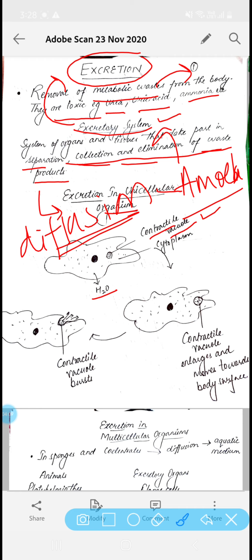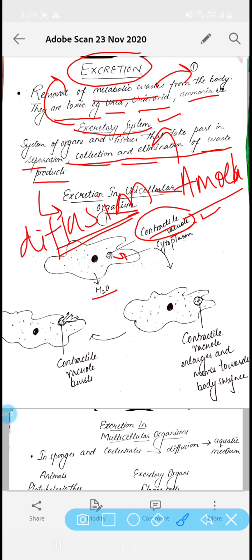All the metabolic waste product gets accumulated in a specialized structure called the contractile vacuole. As the waste enters into the contractile vacuole, its size increases. The contractile vacuole becomes enlarged and starts moving towards the body surface of the amoeba.